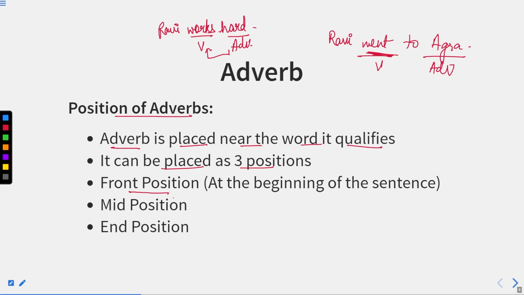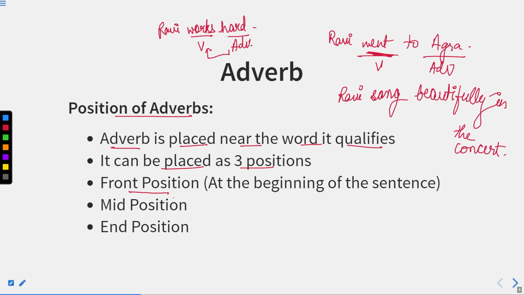Now if I say Ravi sang beautifully in the concert, this is the sentence. We can see over here that we have two adverbs. What are the two adverbs? First of all, we have beautifully, and the next is in the concert.